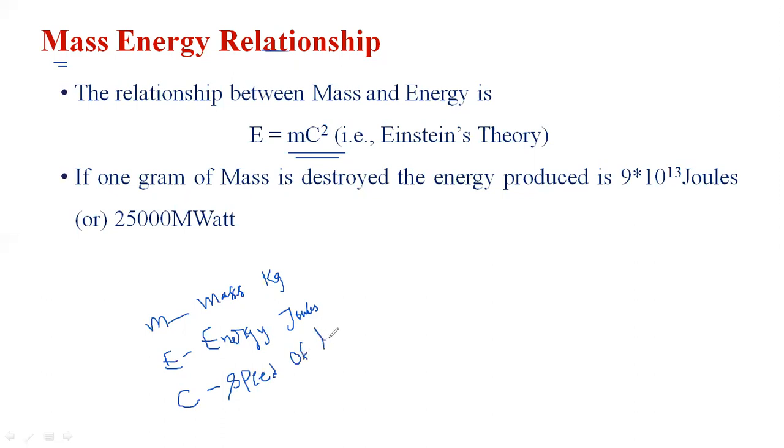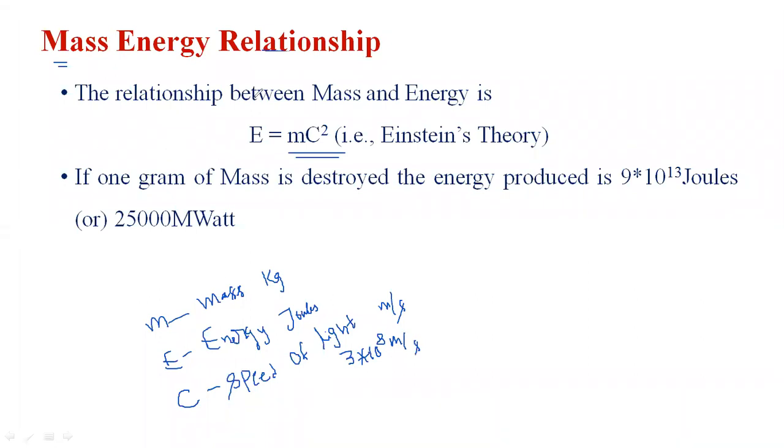Capital C represents the speed of light. The unit is meters per second. The constant value is 3 into 10 to the power of 8 meters per second.